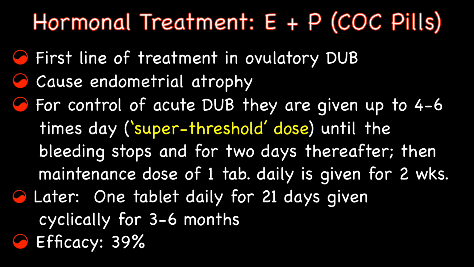When the pills are stopped, withdrawal bleeding occurs. This is followed by 1 tablet daily for 21 days, given cyclically for 3 to 6 months. Contraceptive pills have an efficacy of 39%. They also regularize cycles and provide effective contraception besides other miscellaneous benefits.